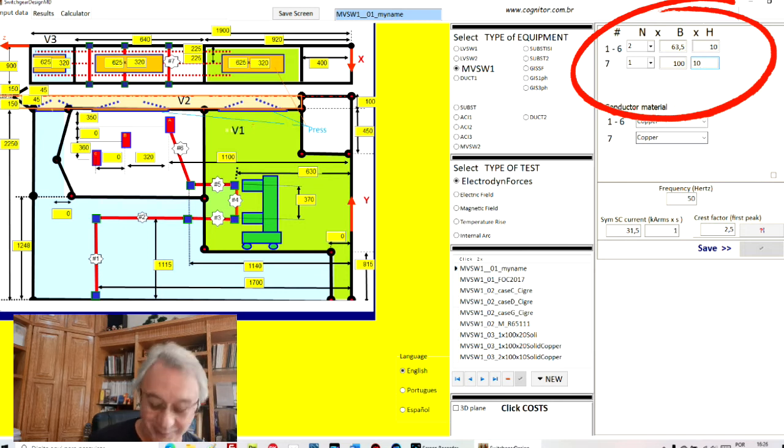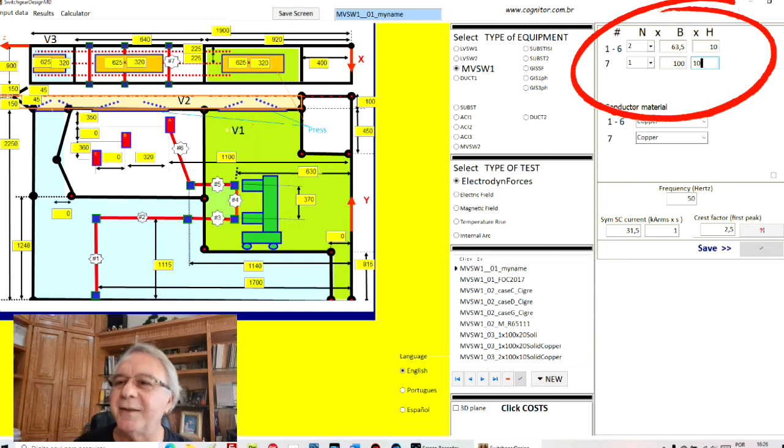Suppose now that I want bar number 7 to be different. Bar number 7 is this one here, this horizontal bar. Then I can use another arrangement here, one bar of 100 millimeters by 10 millimeters.